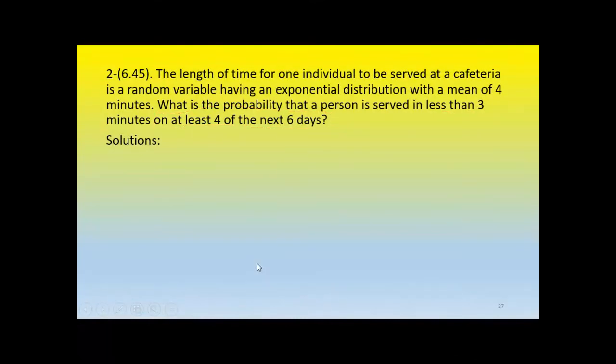We will define a new variable y. Let y be a binomial random variable.